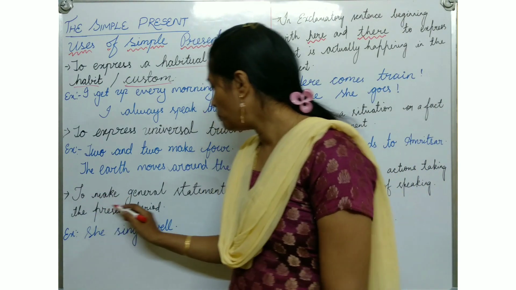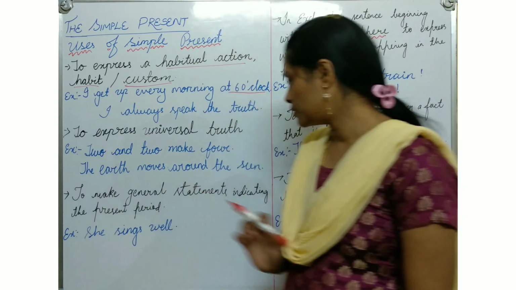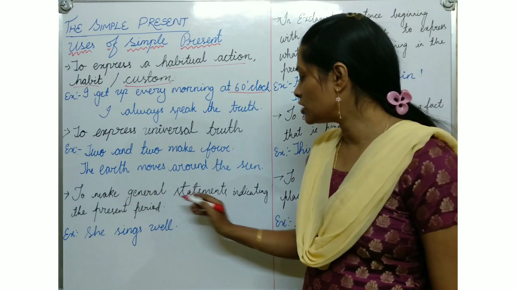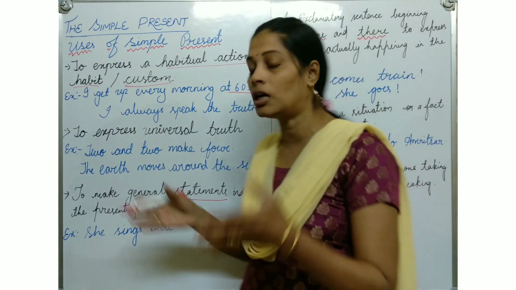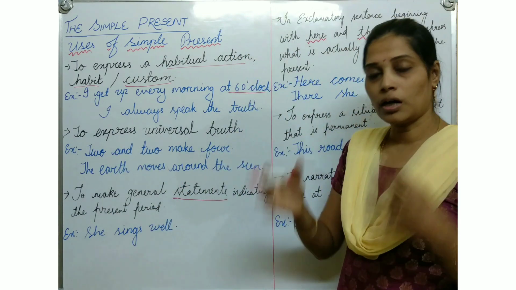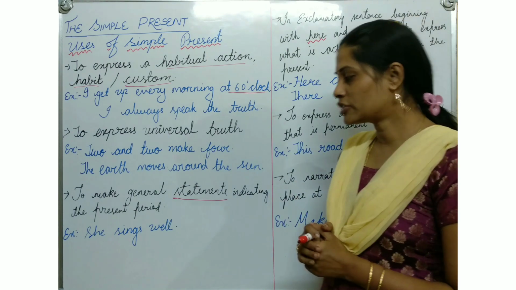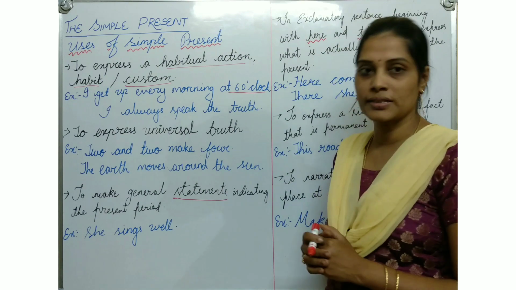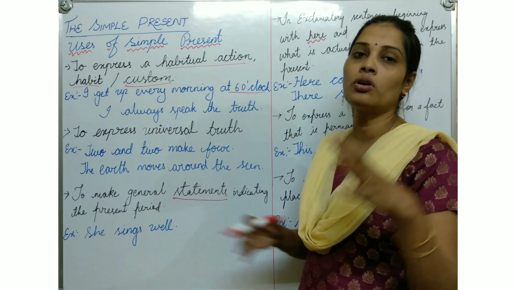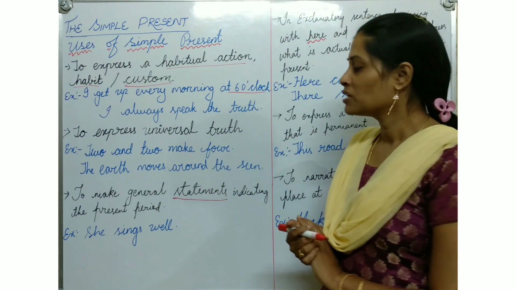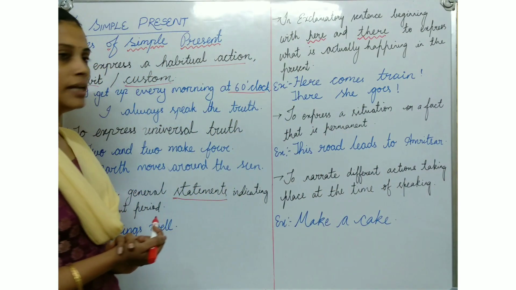Next point, to make general statements indicating the present period. So यहाँ पे देखिए, a general statement indicating the present period, जो अभी चल रहा है वो period को indicate करते हुए अगर कुछ बोला जाए, then the statement will come with the present simple tense. She sings well. She is singing, जो वो अभी भी present moment में है. So she sings well. That is also a present simple tense.